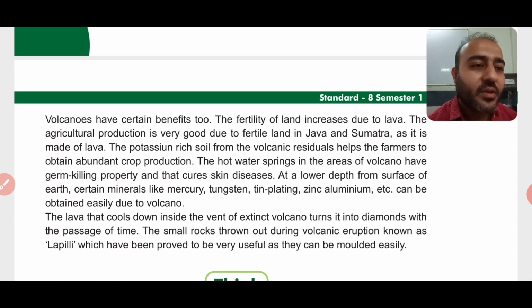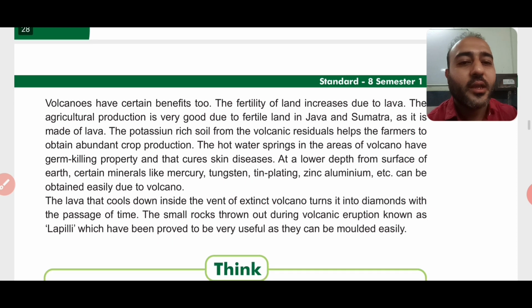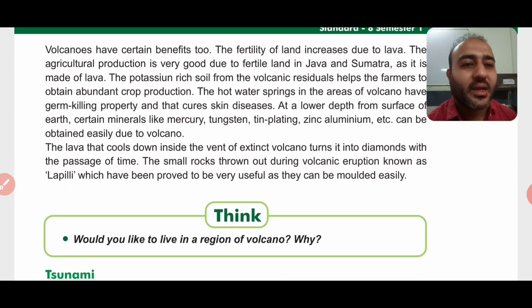At a lower depth from the surface of the earth, certain minerals like mercury, tungsten, tin plating, zinc, aluminum, etc. can be obtained due to volcano. The lava that cools down inside the vent of an extinct volcano turns into diamonds with the passage of time. So with the passing of hundreds and thousands and millions of years, from these rocks or the mountains we obtain coal, and also from that we can obtain the diamonds.